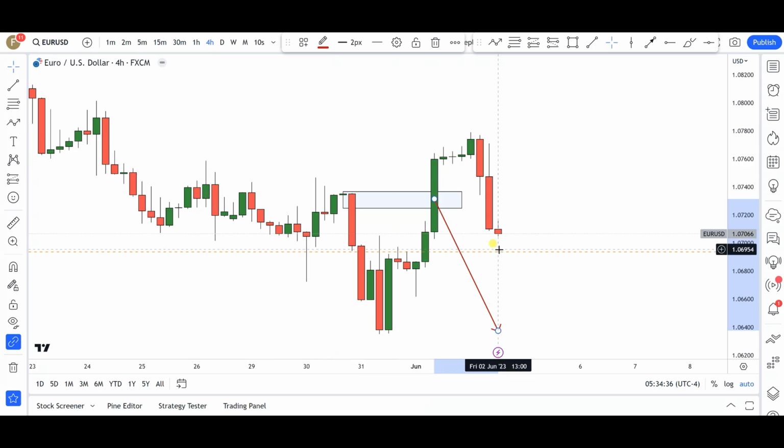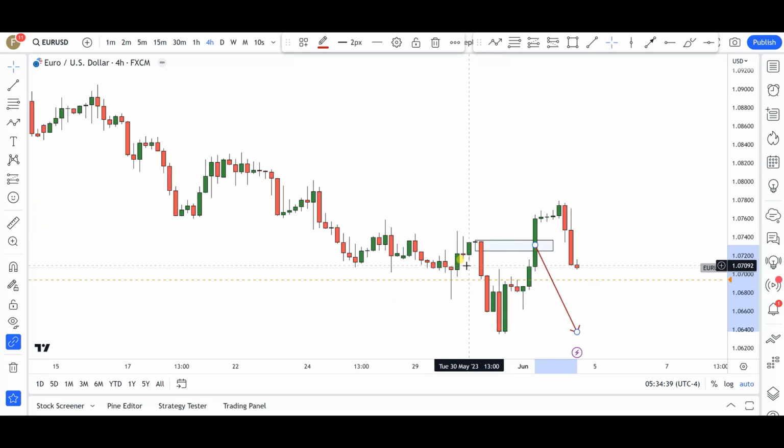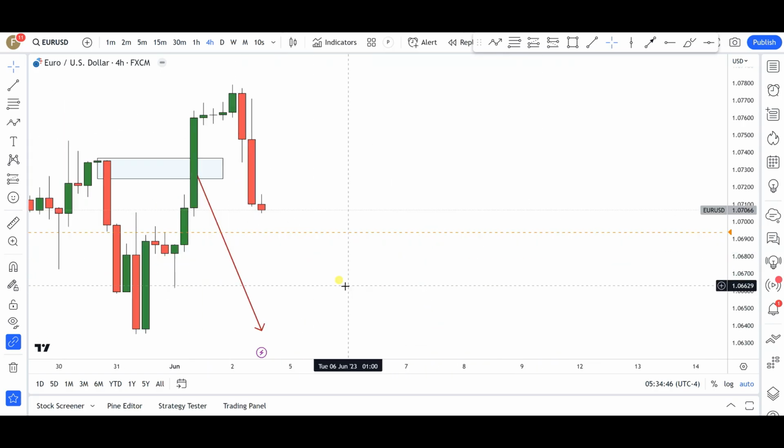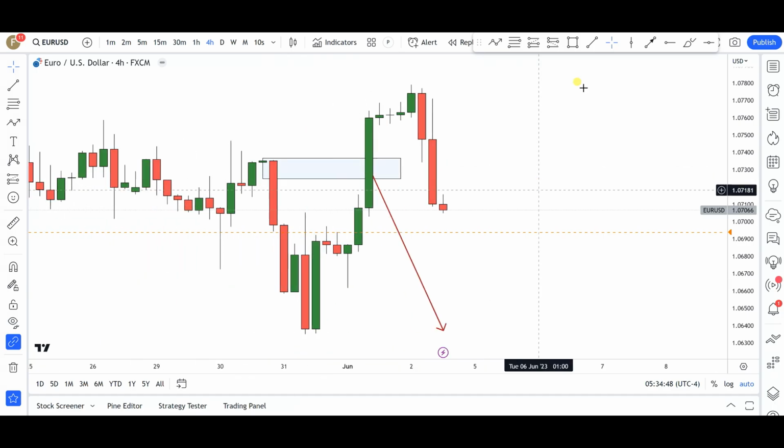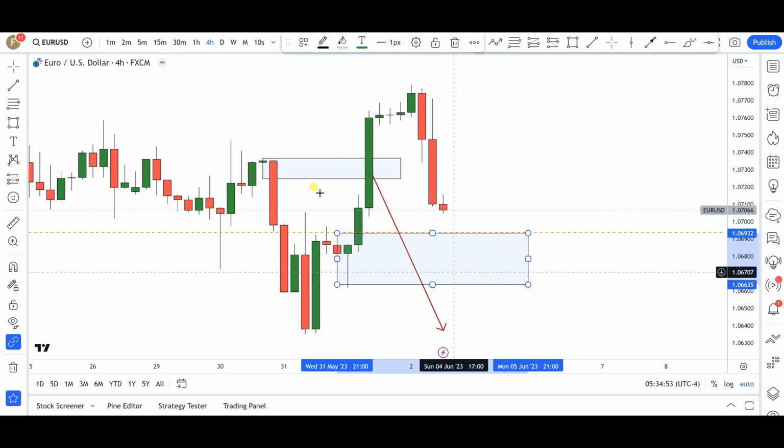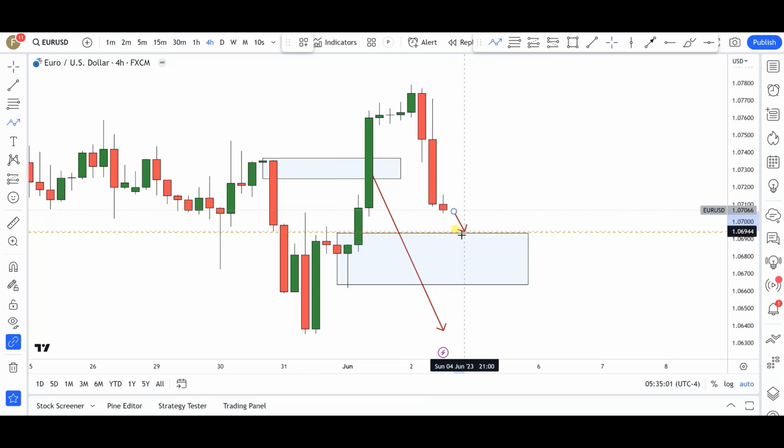Now, yes, we are dropping, but again, it is not very clean in my own opinion. Yes, this pullback was just to pull back into this particular area and to start turning around, but it is not clean anymore for me from a price action perspective. And very easily we do have this particular demand zone in here that obviously led to the break of this level of structure. So what I think will probably pan out next week is price pulling into this particular demand zone area, and then from here we might get another expansion to the upside, maybe not taking off this high, but just enough maybe to test this area.